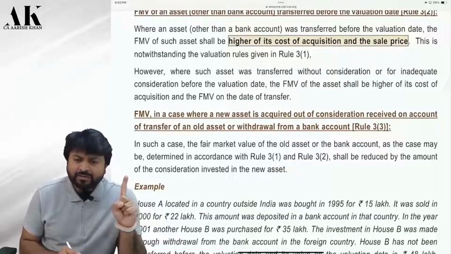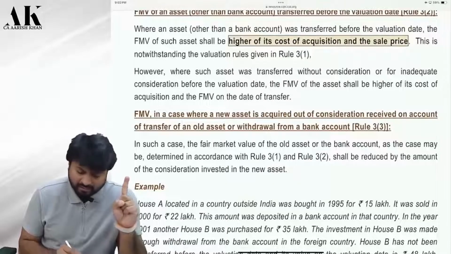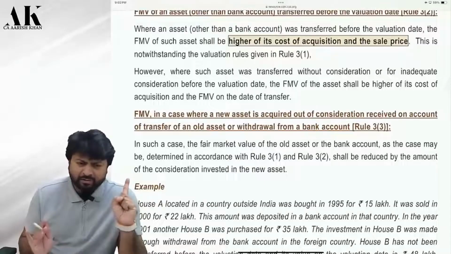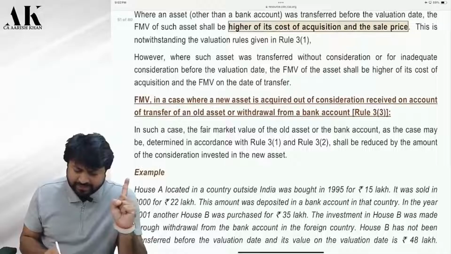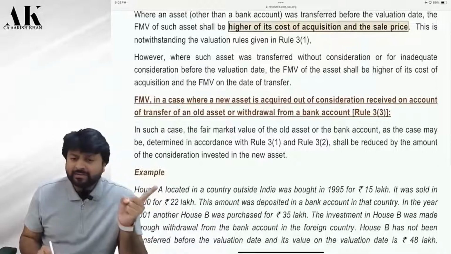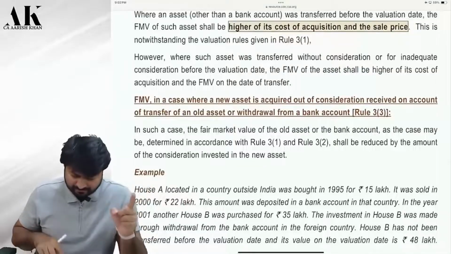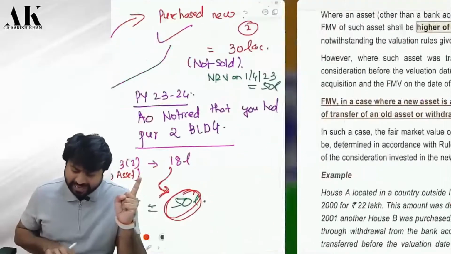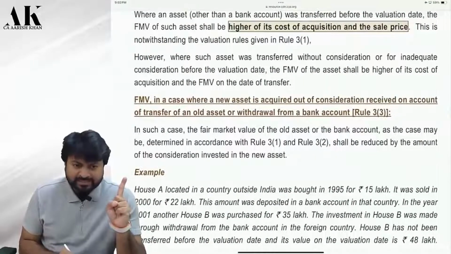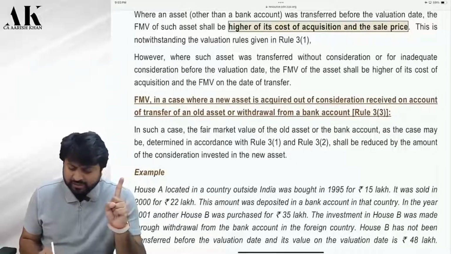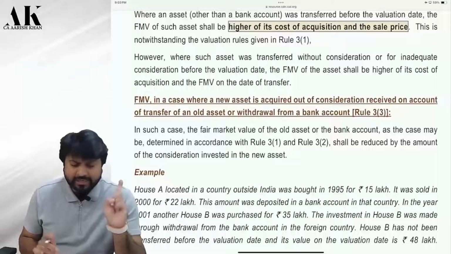Is it acquired from the transfer of building 1 or from withdrawal of a bank account which was chargeable to tax earlier? In such a case, the fair market value of the old asset, what is the fair market value of the old asset in our example? 18 lakhs, or the bank account, as the case may be, as determined in accordance with rule 3.1 or 3.2, shall be reduced by the amount invested in the new asset.